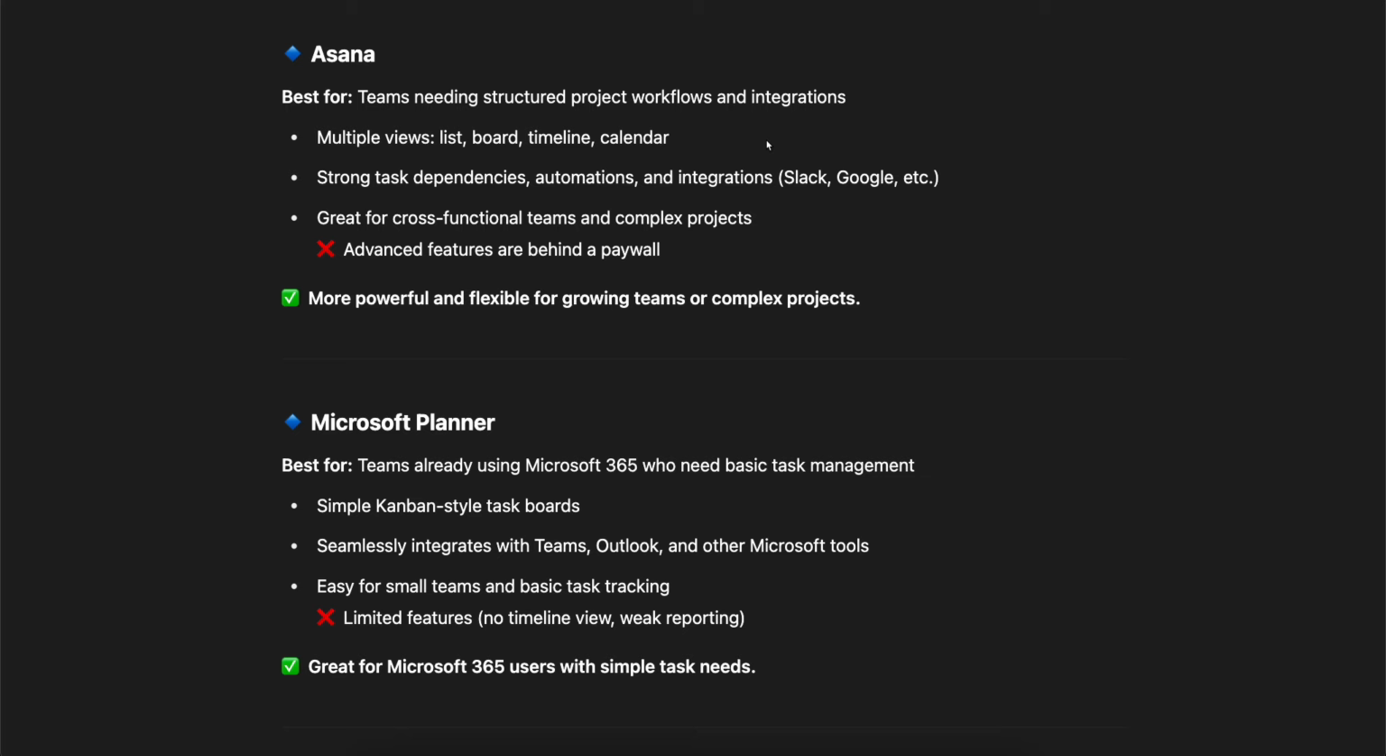Then we have Microsoft Planner, which is best for teams already using Microsoft 365 who need basic task management. Simple Kanban style task boards, seamlessly integrates with Teams, Outlook, and other Microsoft tools. Easy for small teams and basic task tracking. Downside, limited features. Microsoft Planner is great for Microsoft 365 users with simple task needs.